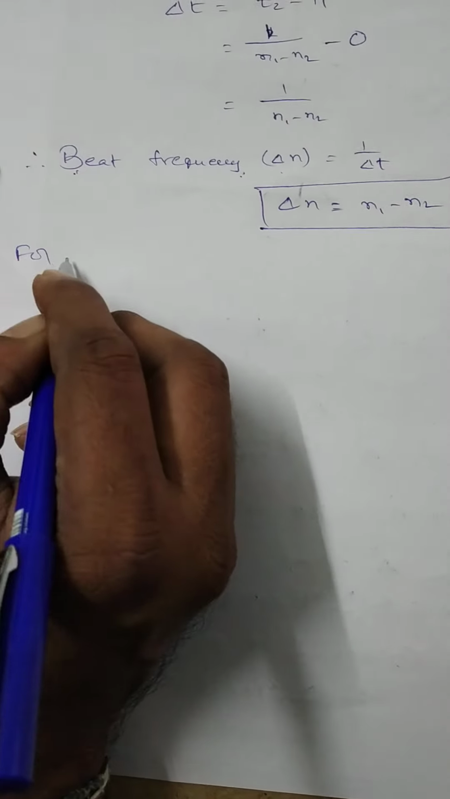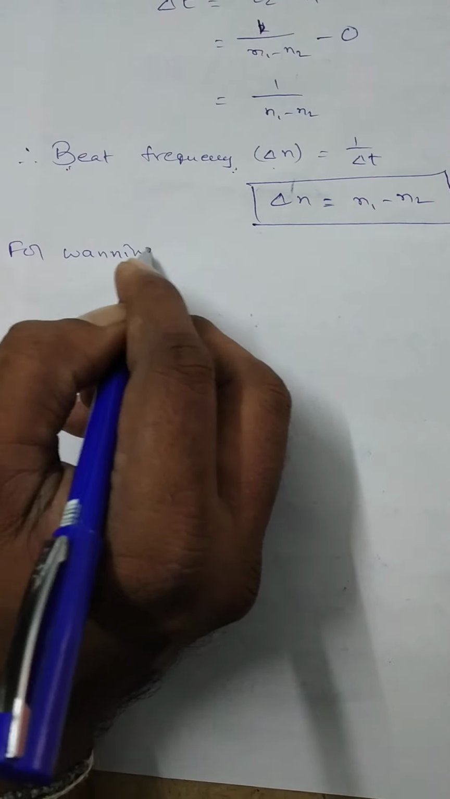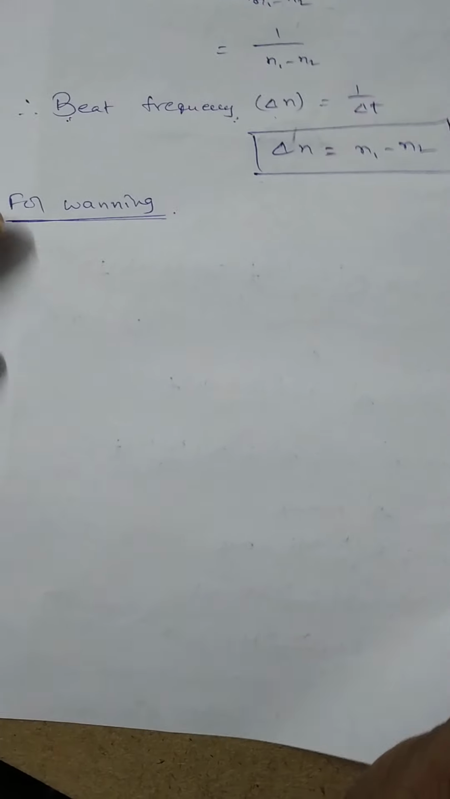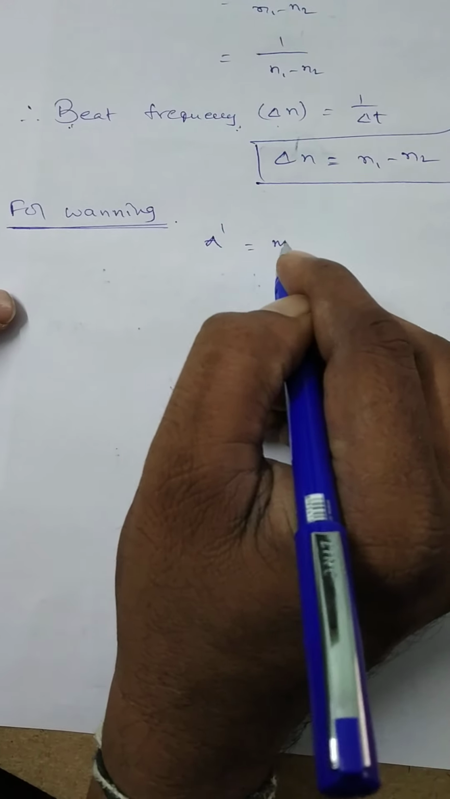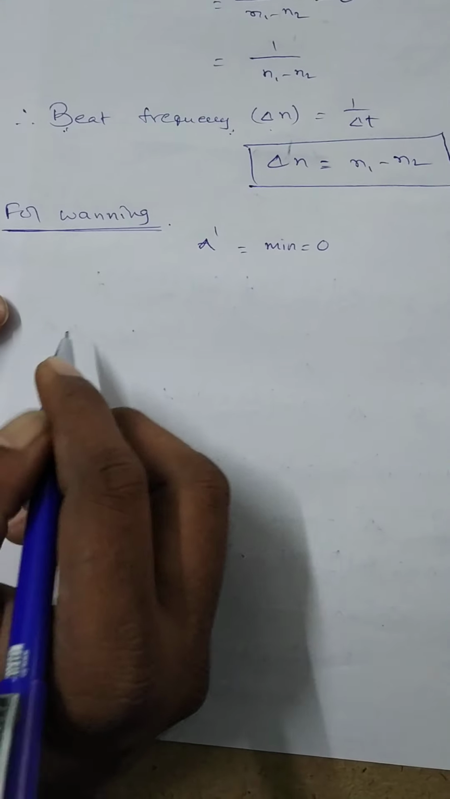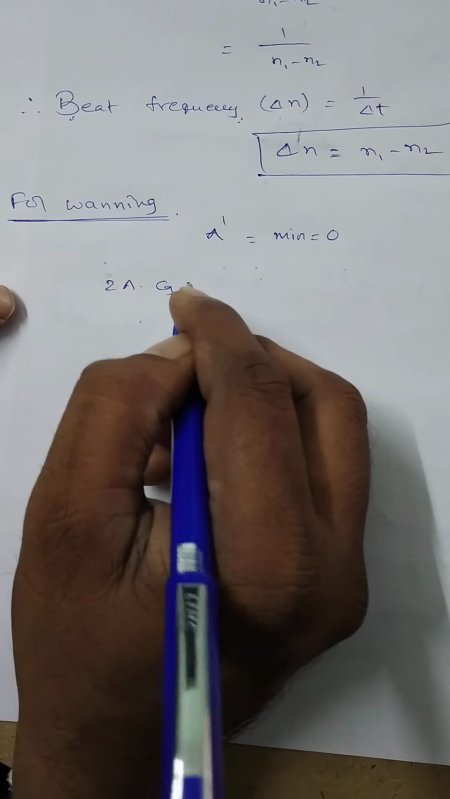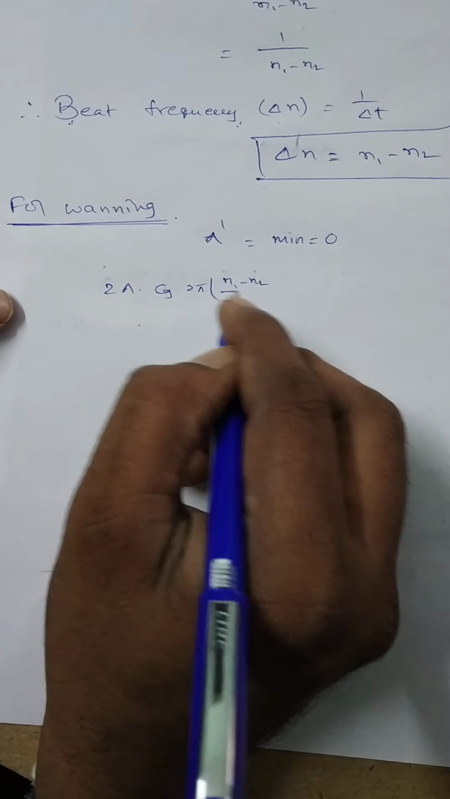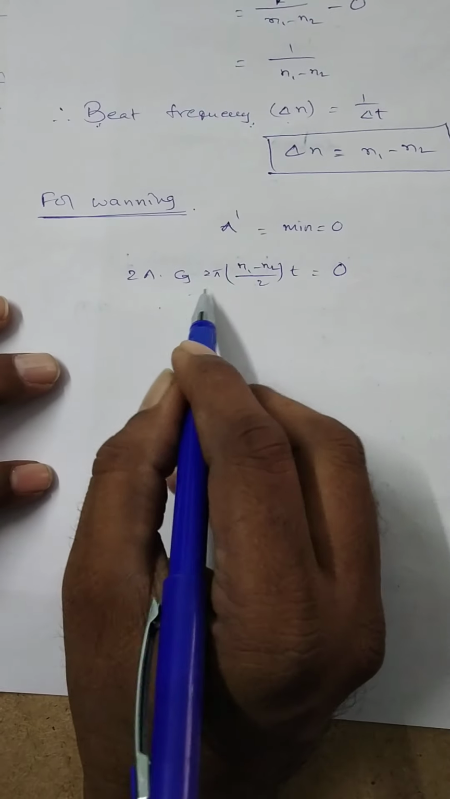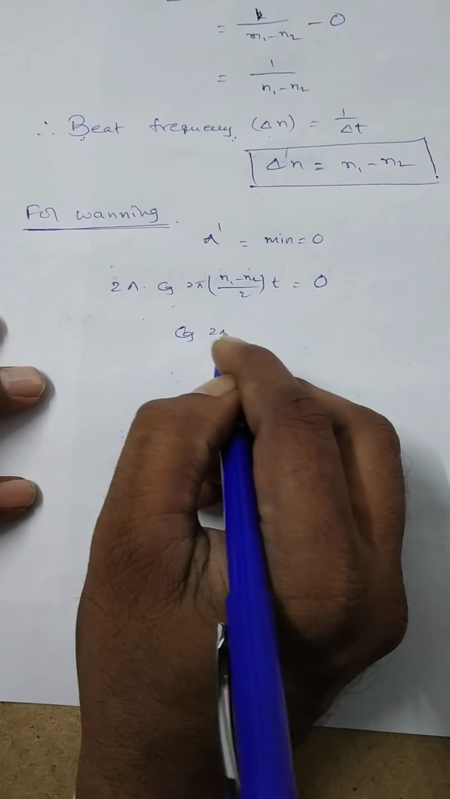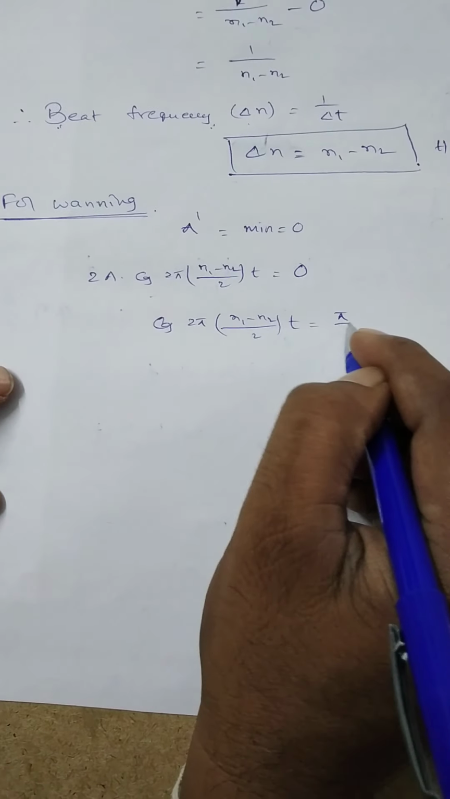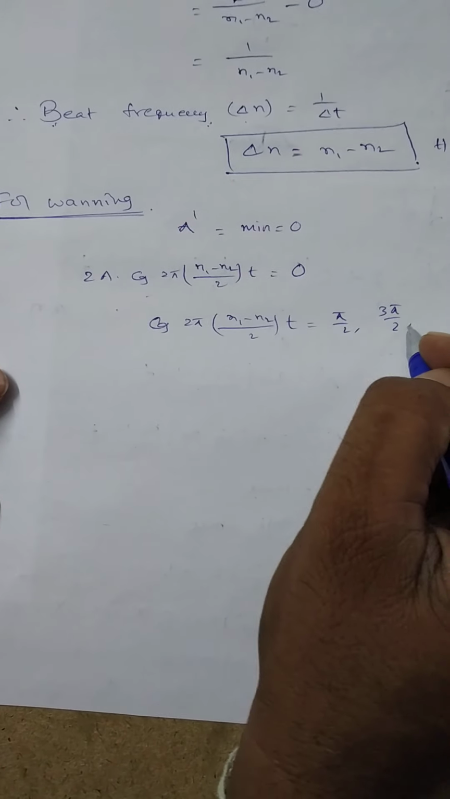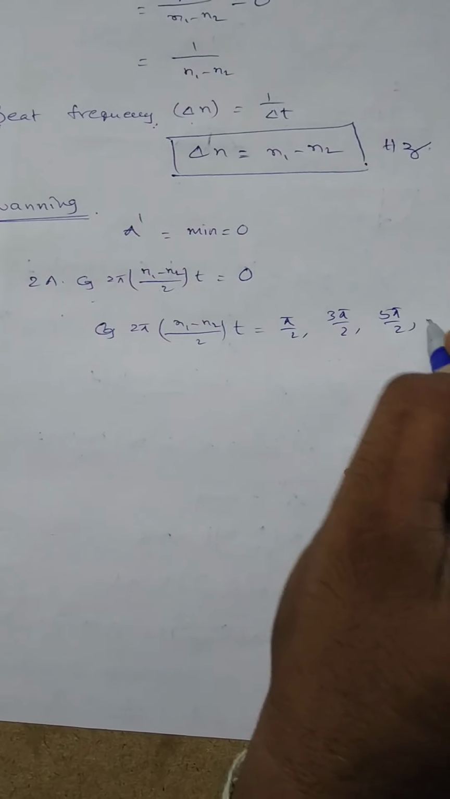Similarly, for waning of sound, waning means minimum amplitude or minimum intensity. The amplitude of the resultant wave A dash is equal to minimum, which is approximately 0. But A dash is 2a into cos 2 pi into (n1 minus n2)/2 into t, which is equal to 0. So to get this term equal to 0, cos of 2 pi into (n1 minus n2)/2 into t must be at pi by 2, or 3 pi by 2, or 5 pi by 2 and so on.